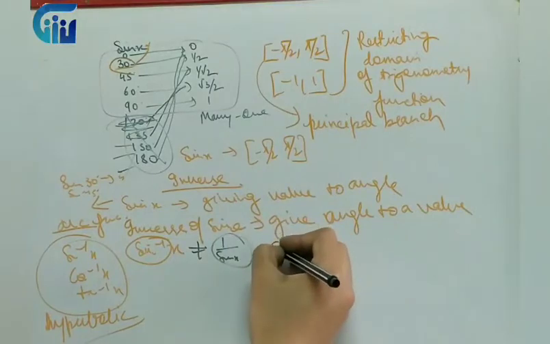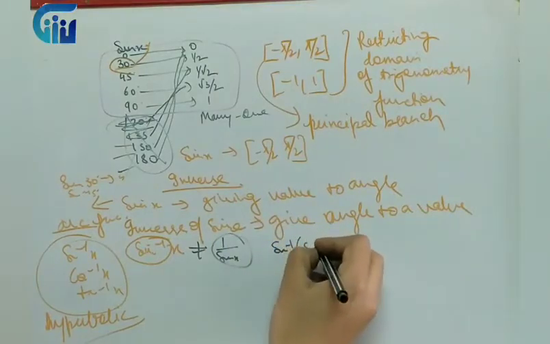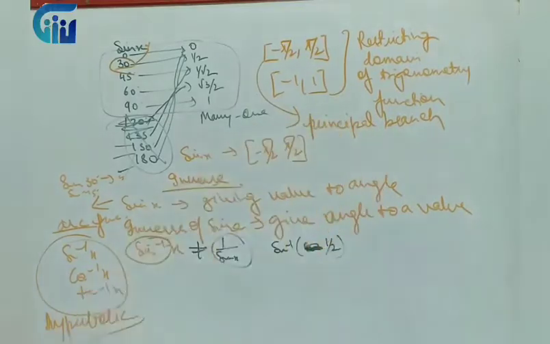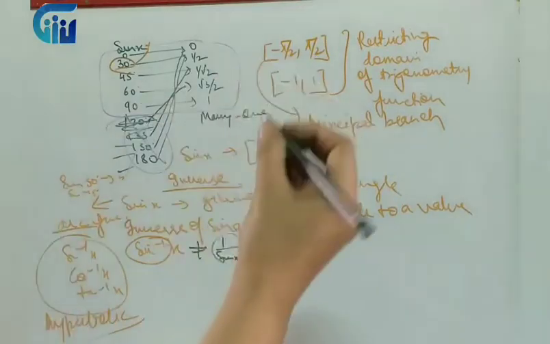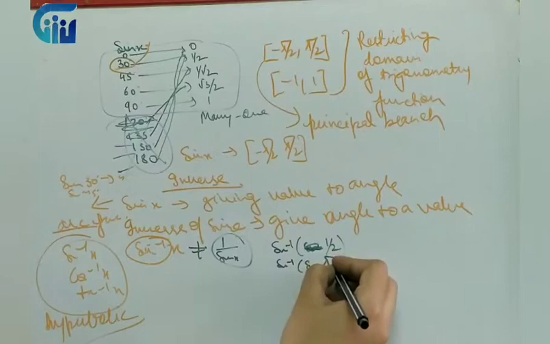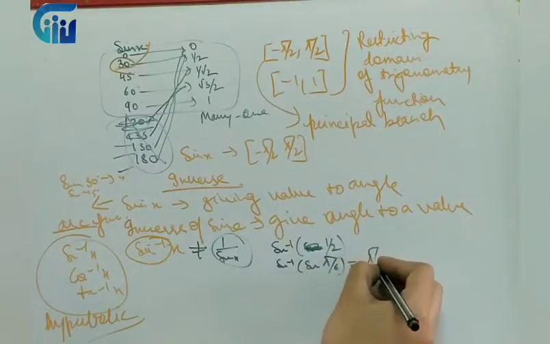So what type of questions are usually asked in exams? Suppose I have sine inverse of 1 by 2. What will sine inverse 1 by 2 do? It will try to give its angle. What do we know? When is sine 1 by 2? Yes, exactly at 30 degrees. So we will write it as sine inverse of sine 30 degrees, that is pi by 6. So my answer will be pi by 6.